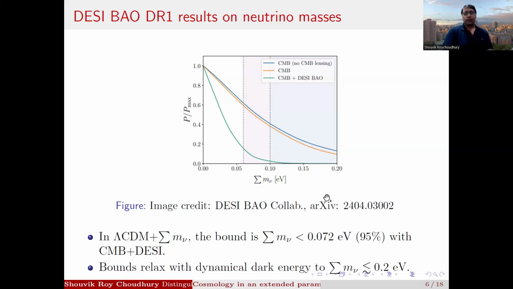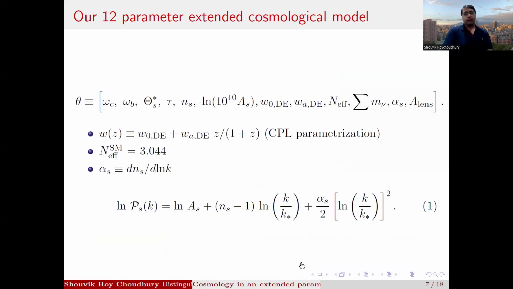Now, note that with dynamical dark energy, the bound relaxes to 0.2 eV. So it is not like with dynamical dark energy, that inverted hierarchy is rejected. But again, we do not see this posterior peaking in the positive mass direction. It's highest at the value of 0, even with dynamical dark energy. So this is concerning. Now, in our paper, what we did is consider a 12-parameter model.